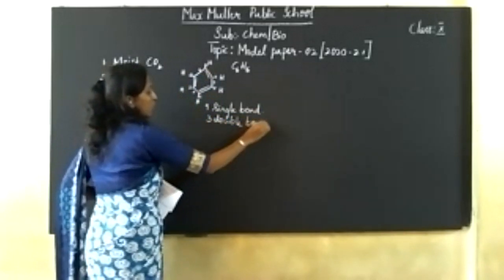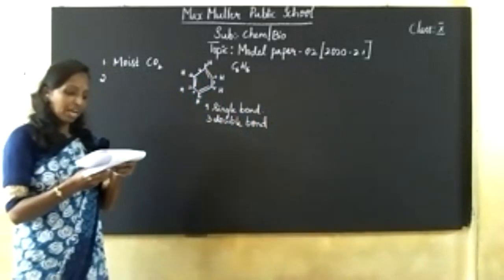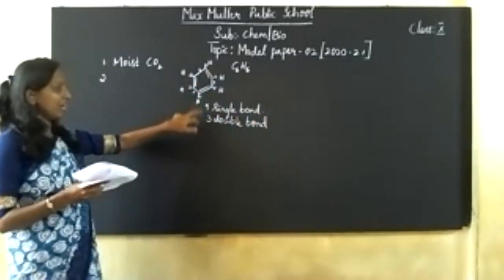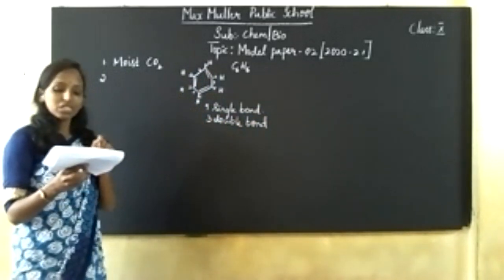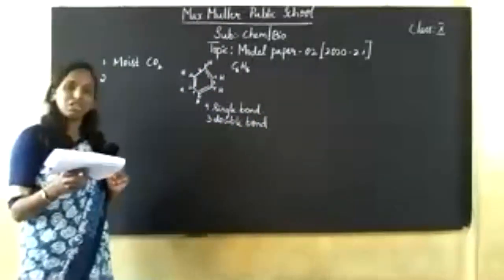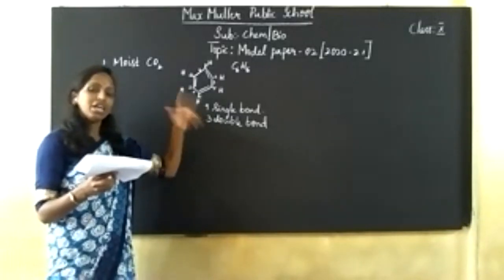And the options are 6 and 6, 9 and 3, 7 and 5, and 3 and 9. Ma'am, what is the difference between 9 and 3 and 3 and 9? See, the question asks the number of single bonds and double bonds respectively. Respectively means single bonds first, then double bonds.